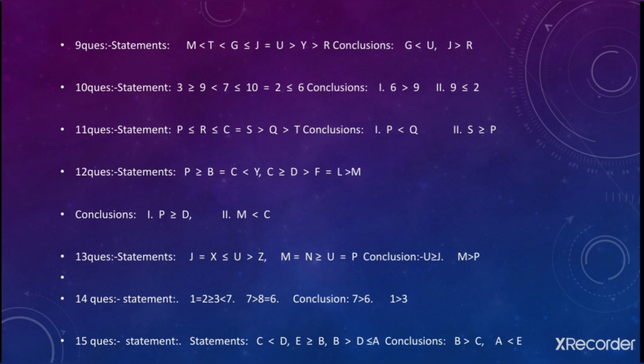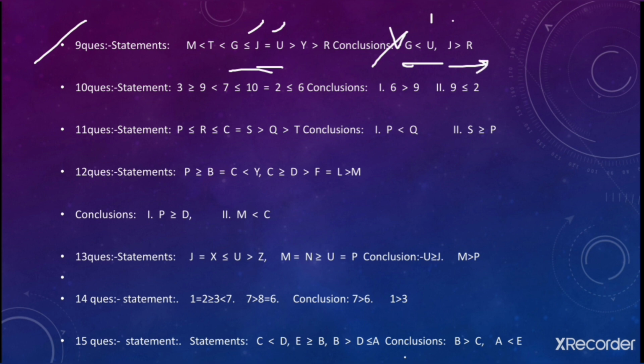Fine. Let's see the next one. Ninth question. What you need to check out? You need to move forward from U to G. You can go from U to J and from J to G. But see the signs guys. We have is equal to sign and greater than is equal to. Fine. You do not have this minimum one time requirement goes fulfilled. Minimum one time requirement does not fulfill. In this way this is also false.